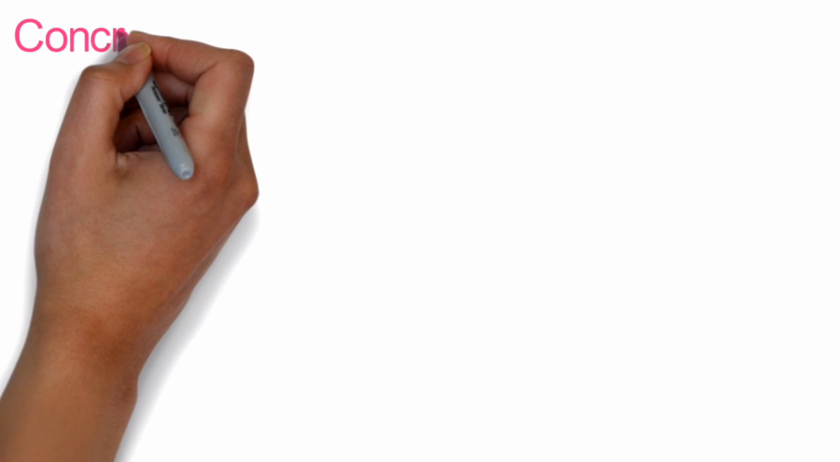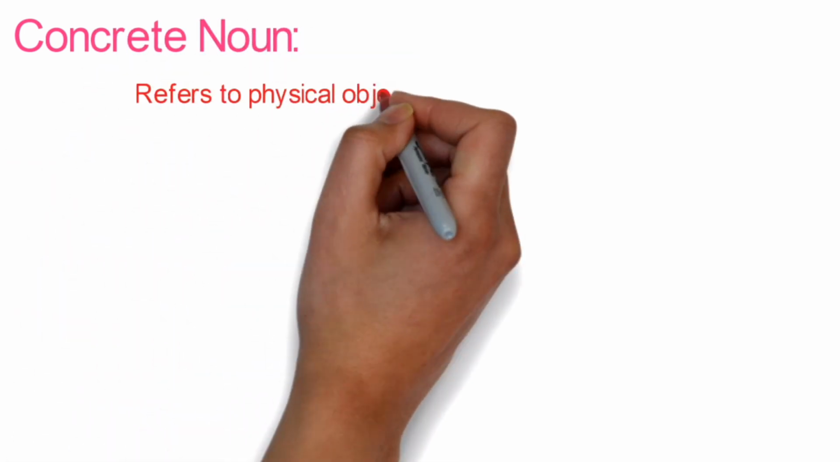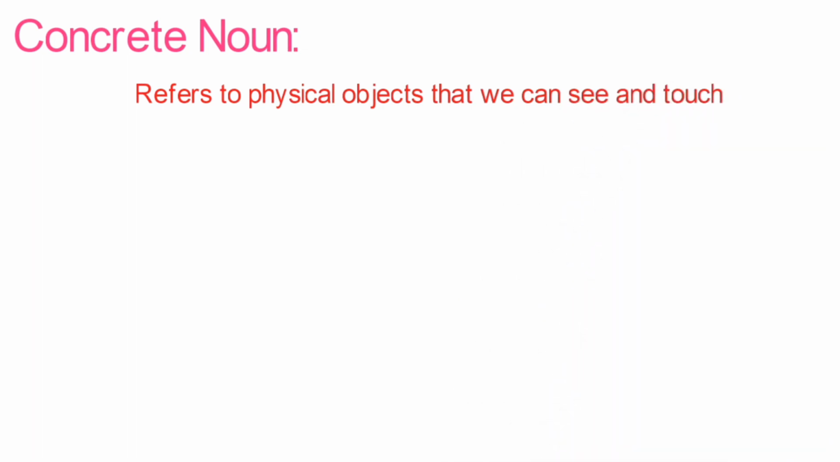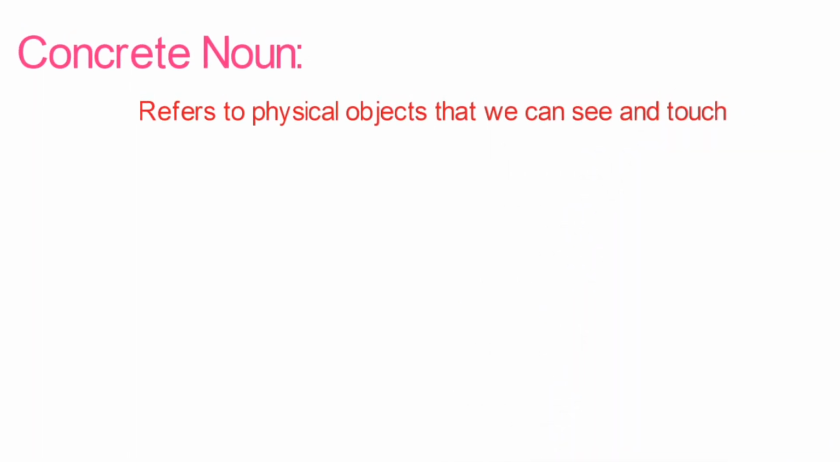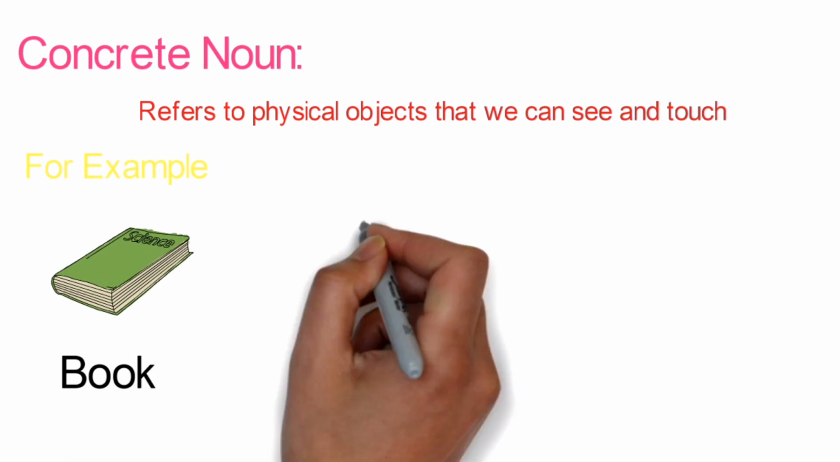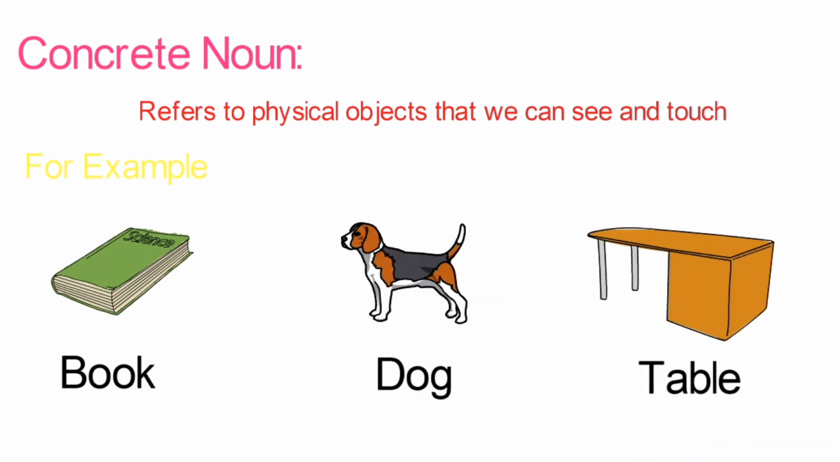Concrete nouns. These are the nouns that refer to physical objects that we can see or touch. For example, book, dog, table, all these are concrete nouns as they are the name of things that can be perceived by our senses.